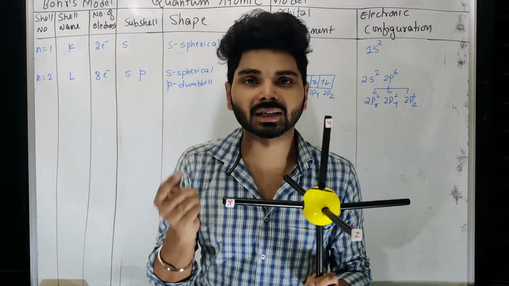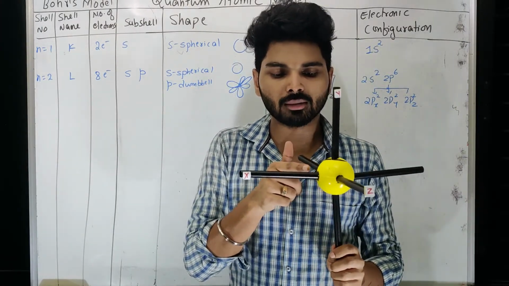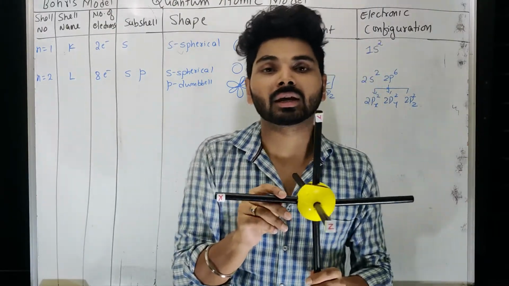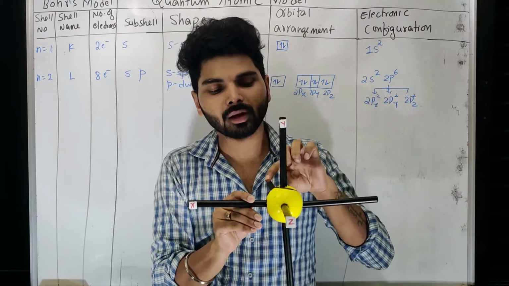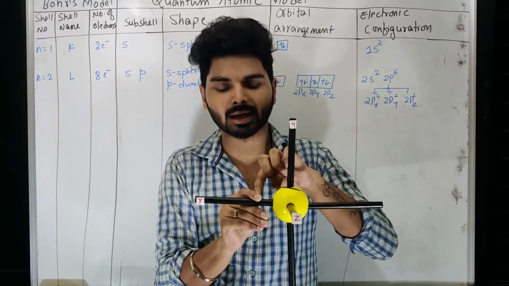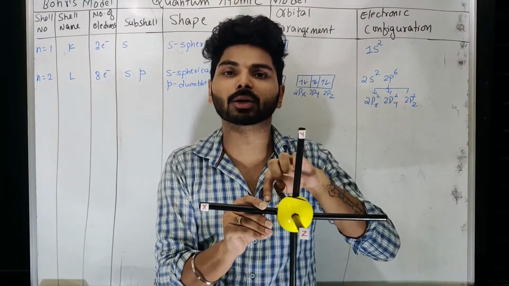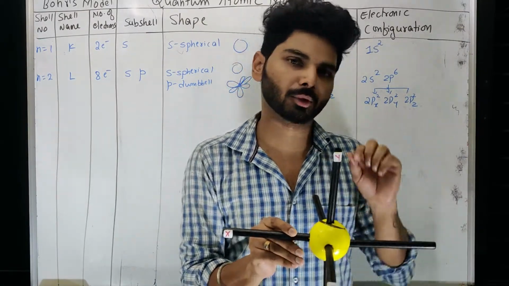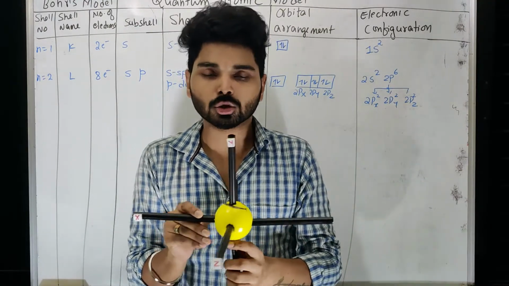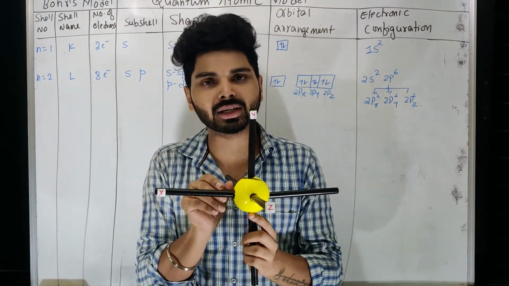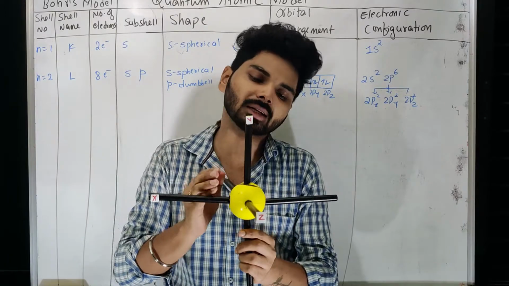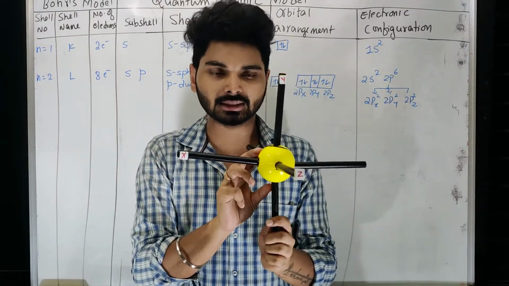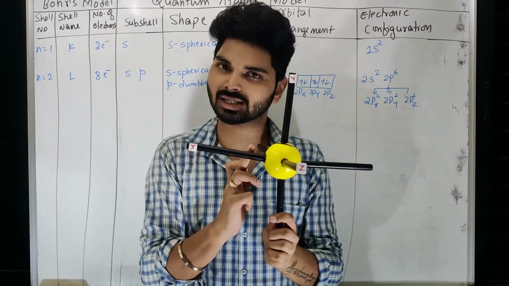So the third electron will stay a little away from the nucleus, at a distance where it has minimum electronic repulsion from the existing two electrons and maximum force of attraction toward the center, because the center contains the nucleus. It creates a proper distance and then revolves in a spherical manner. Think of a bigger ball.